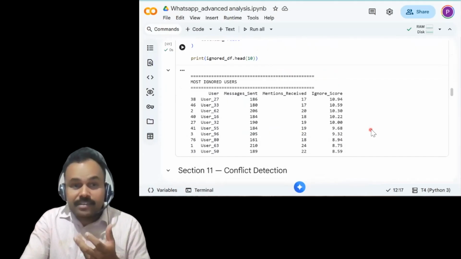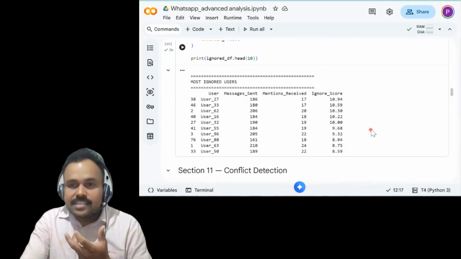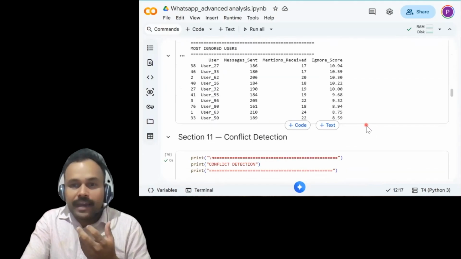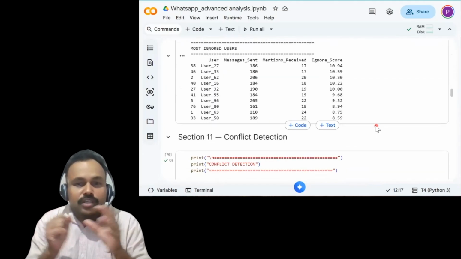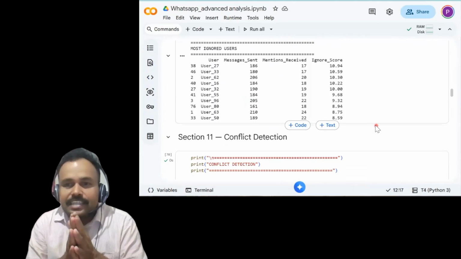Section number 11 is another very interesting thing. We can see whether the group has any kind of conflicts present. What exactly is a conflict?